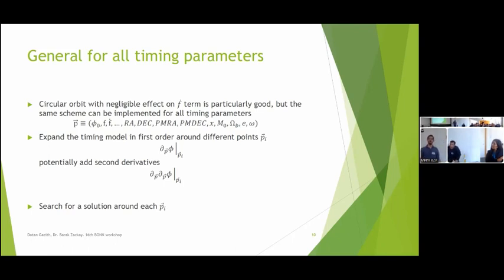For each one of them, span a linear space using the first derivatives, and we might consider adding also second derivatives to reduce the enumeration, which also comes with the cost of reducing some of the sensitivity. And that's how we span, well, including binary modulation in those puzzle searches.